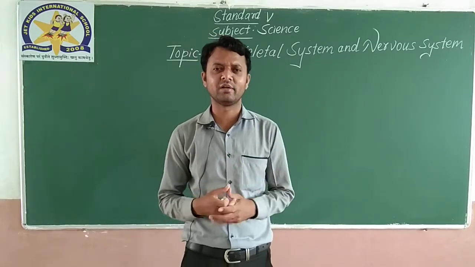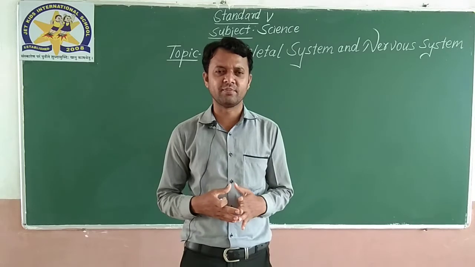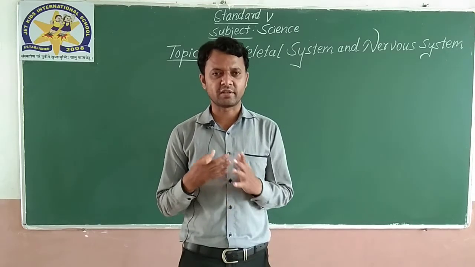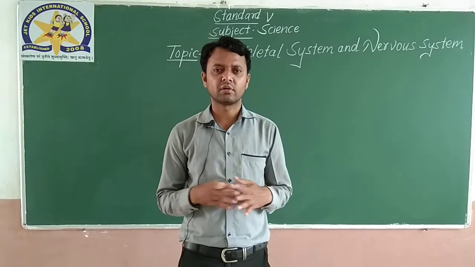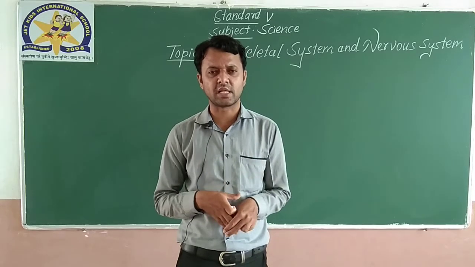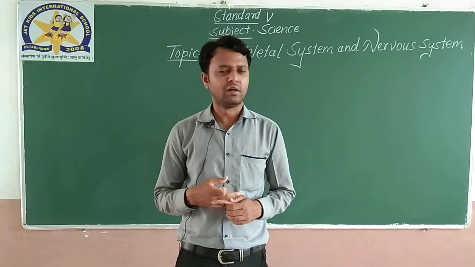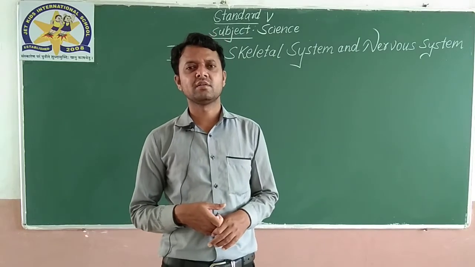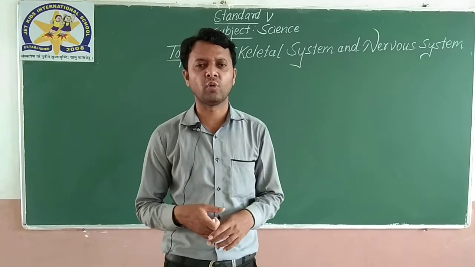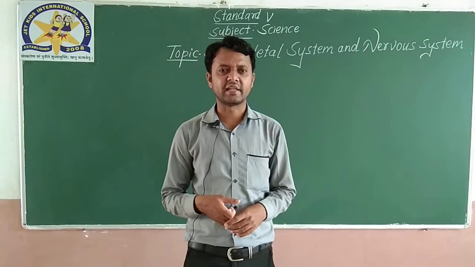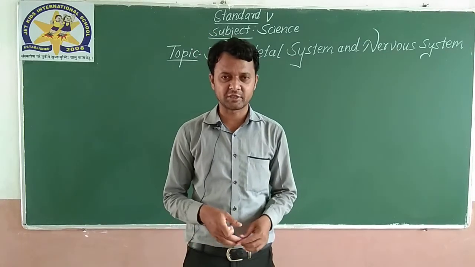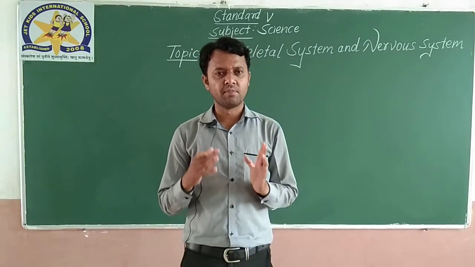As I told you earlier as well, there is a nervous system, circulatory system, digestive system, reproductive system, and many more. So, in this lesson we are discussing only two main systems of the body, that are the nervous system and obviously the skeletal system. Yesterday I already discussed what the skeletal system is. It is made up of bones and cartilage.